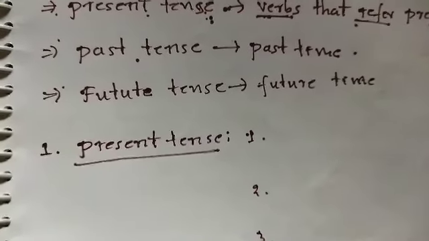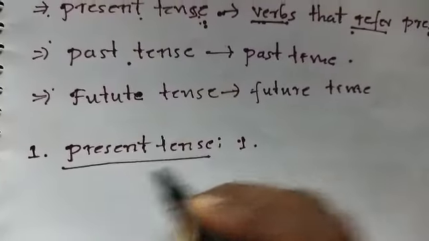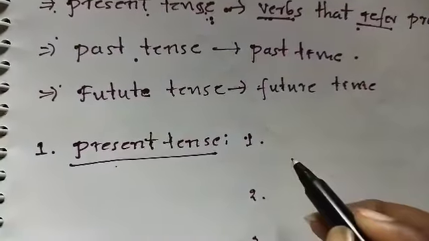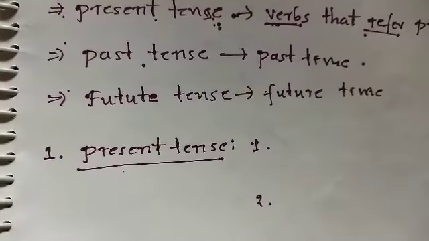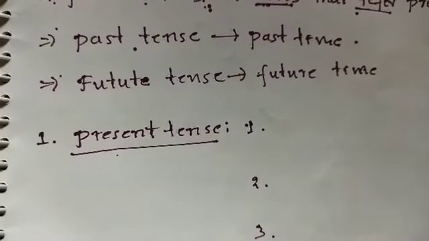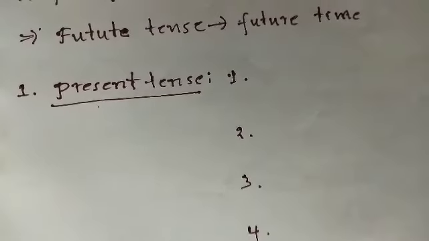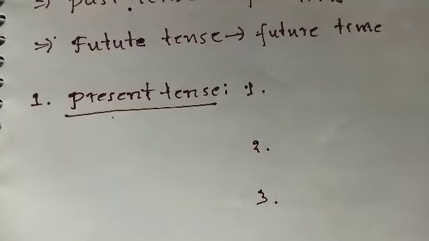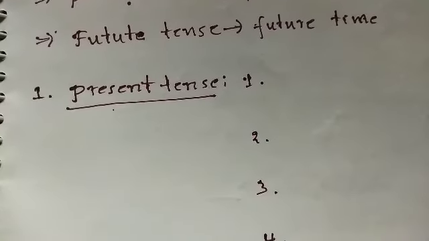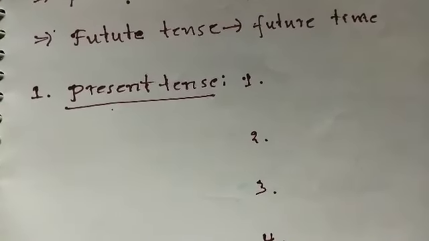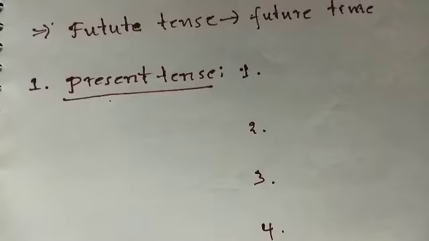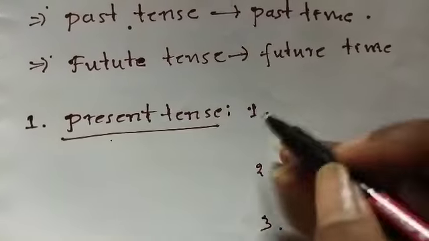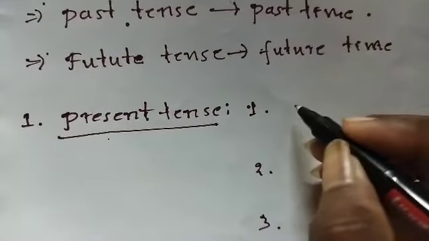So what are they? If you know the present tense and its types, we can guess the past tense and its types also, and then the future tense and its types. Now, present tense.